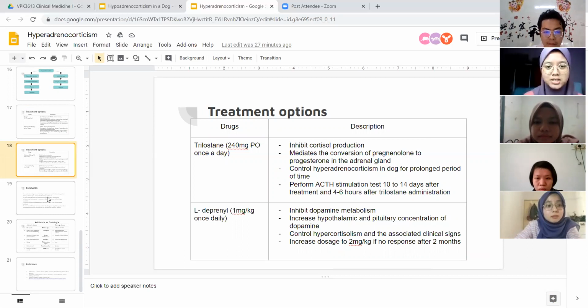trilostane administration. Selegiline, administered at a dosage of 1 milligram per kg once daily, inhibits dopamine metabolism, increases hypothalamic and pituitary concentration of dopamine, and controls hypercortisolism and the associated clinical signs. Increase the dosage to 2 milligrams per kg if there is no response after 2 months.